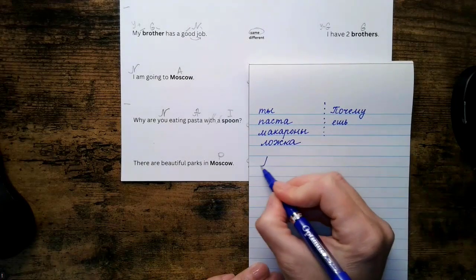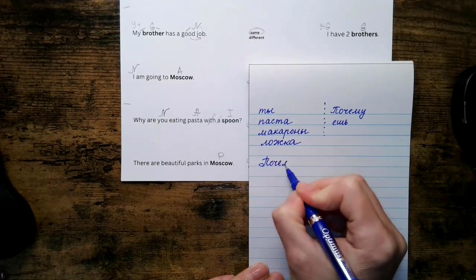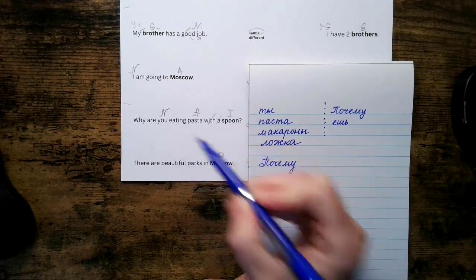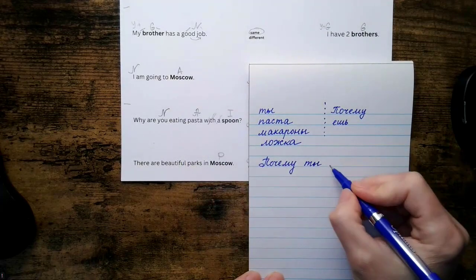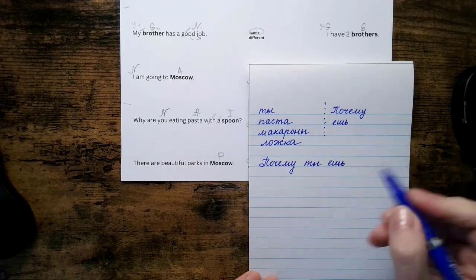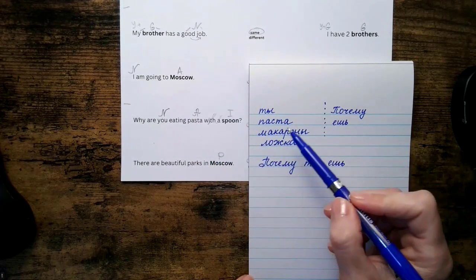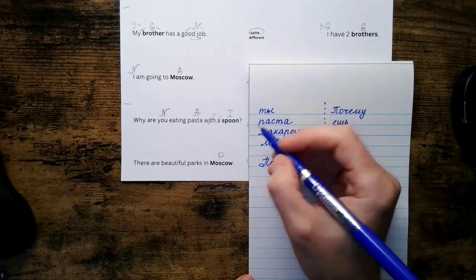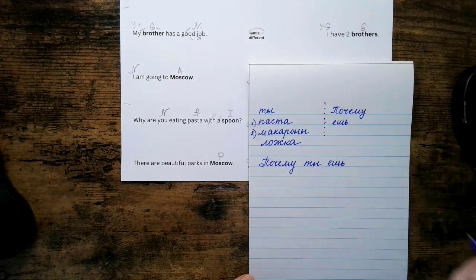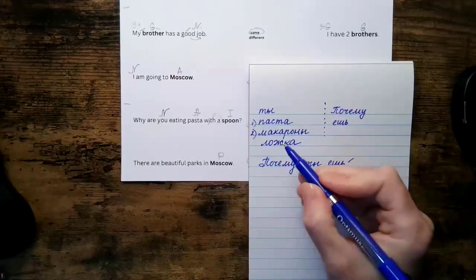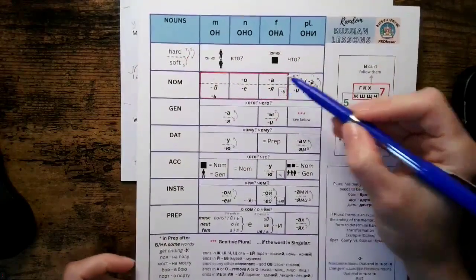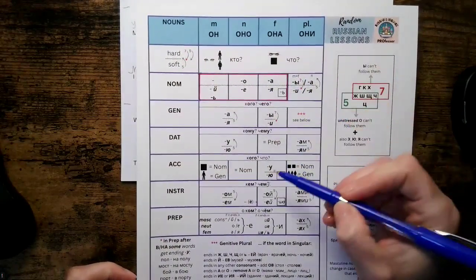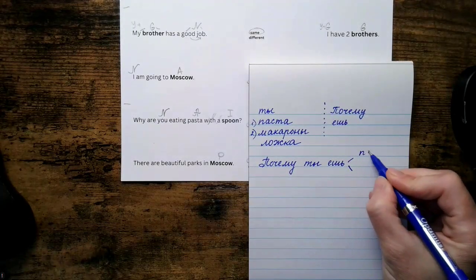So почему doesn't need to change, so почему. Ты is nominative, so no changes here. Ты are eating, ешь. And then we have you're eating pasta. So we put pasta in, or either one of those, yeah, into the accusative case. So let's take the word pasta, ends in a, and is above the line, so it's hard stays hard, a changes to u in accusative. So that will be pastu.